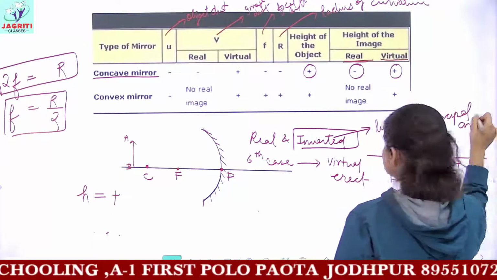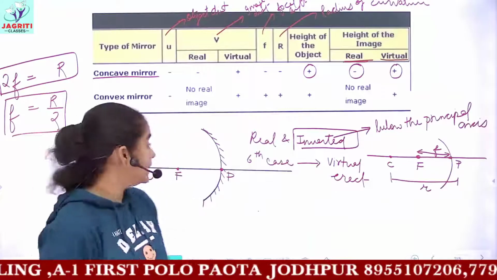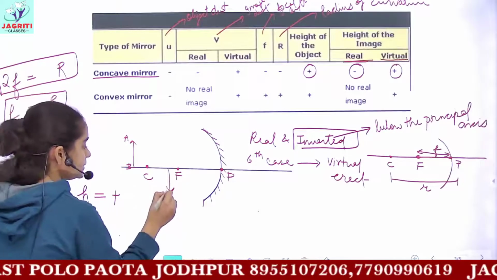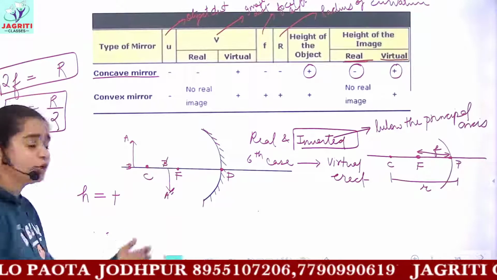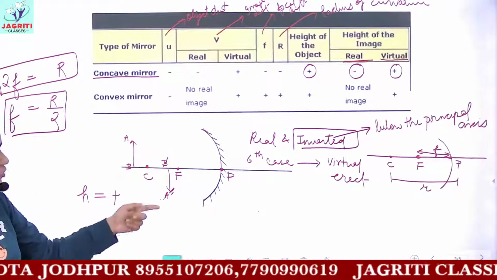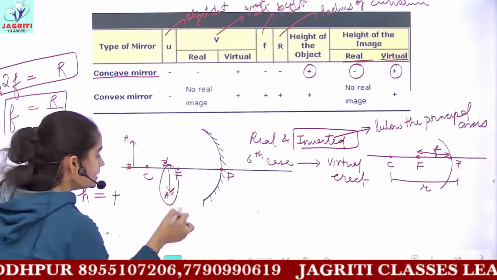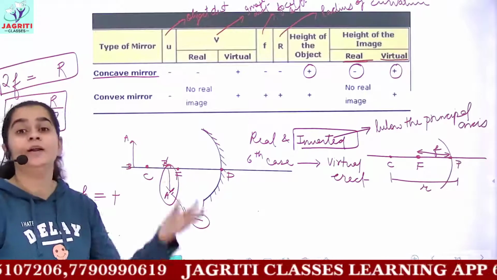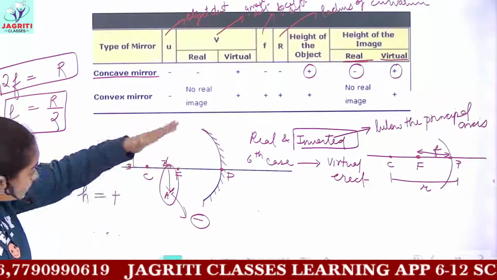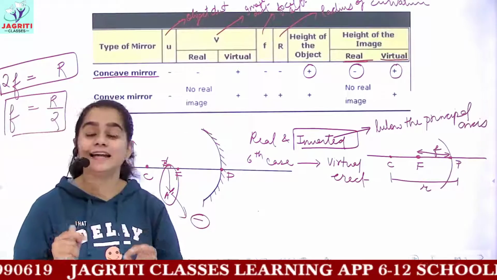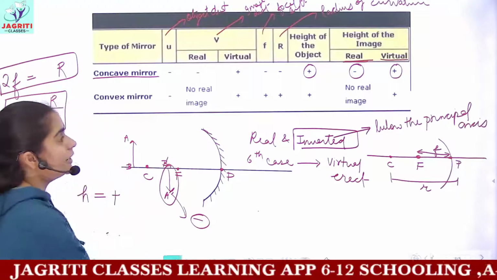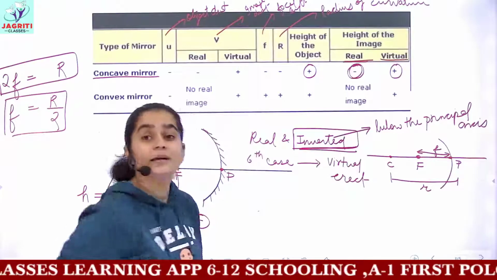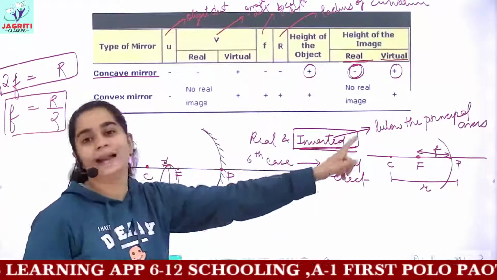And hence, because these images are formed below, their height would be taken as negative. So if this is the image A prime, B prime, or you can say A dash, B dash, then the height of this image would be taken as negative, because according to the sign convention, all the heights present below the principal axis are taken with a negative sign. So whenever we are talking about an inverted image, the sign would be negative. Real means real and inverted.